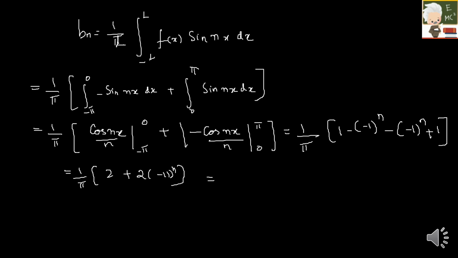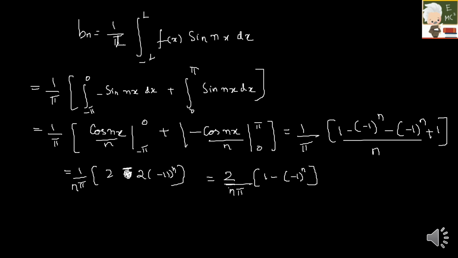So I'll take 2 common out, which will be 4 by... okay, I'm missing one thing, which is the denominator n. So I'll write it over here. So it will be 2 by n pi into... I'm sorry, one more small mistake. It is not plus, it is minus here. So this should be 1 minus 1 the whole power n, right?